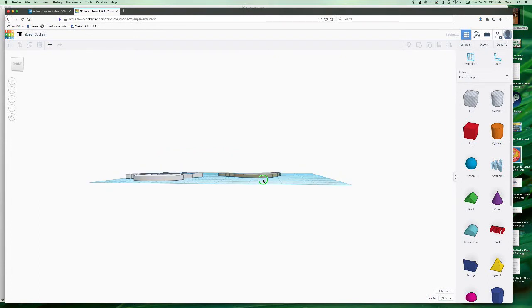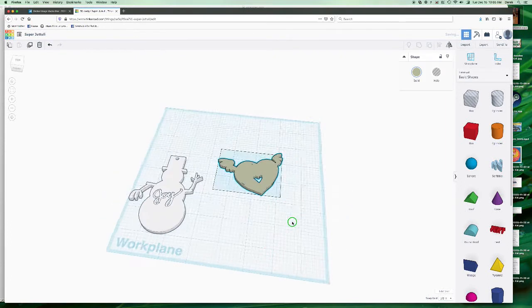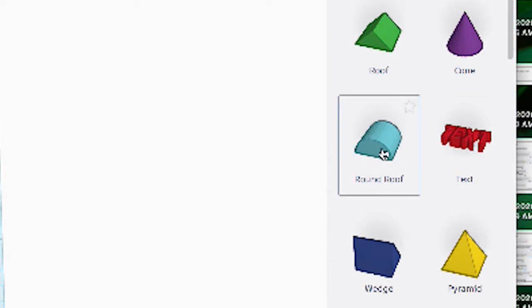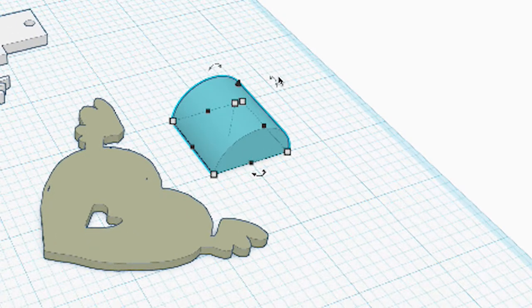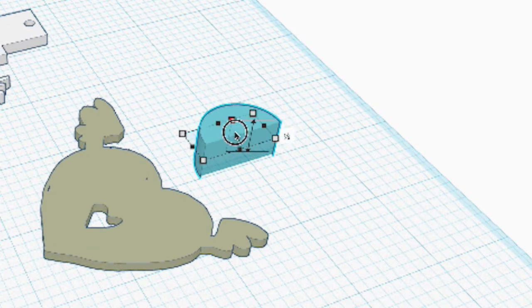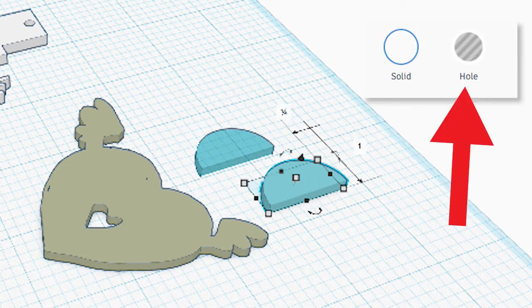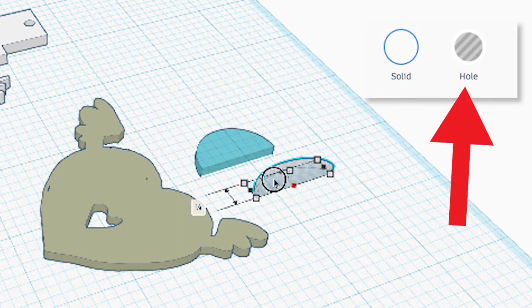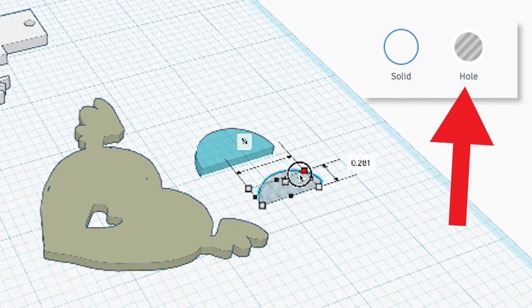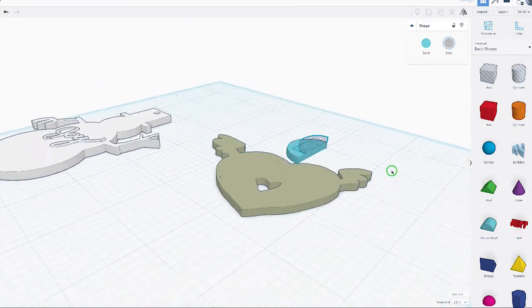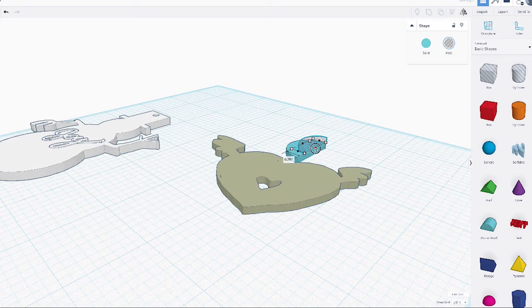Let's see. Thickness looks good. Let's add a place to put the string. By copying the shape and making the second shape a hole, we can remove a piece of our original shape and make a little hoop to put our string through.